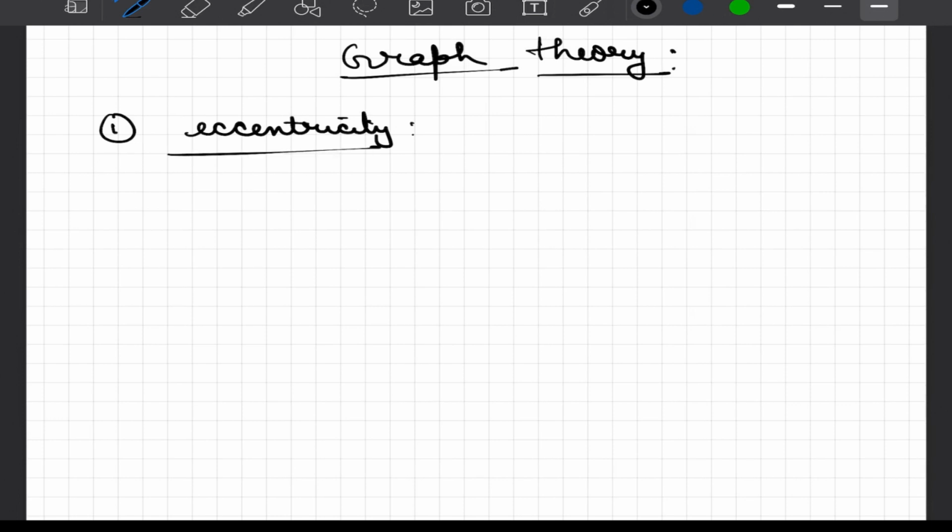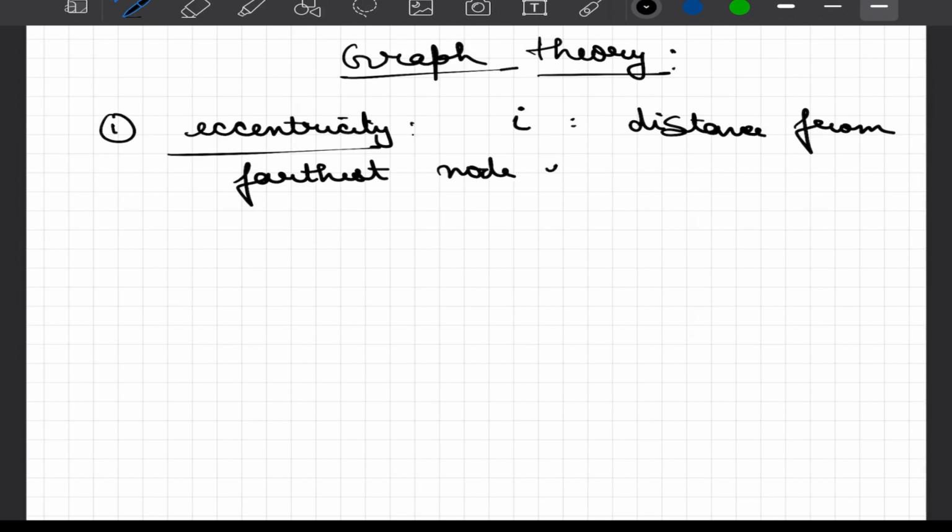eccentricity. And as the name suggests, eccentricity of node i is its distance from the farthest node in the network. So this is defined for each node that is present in the network.